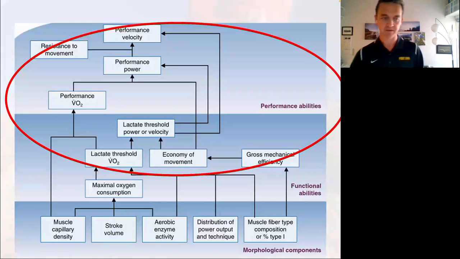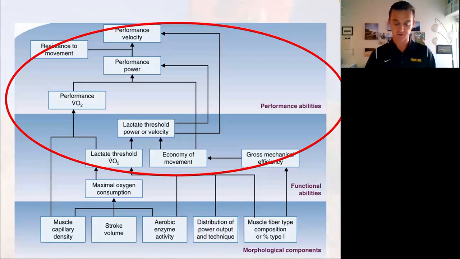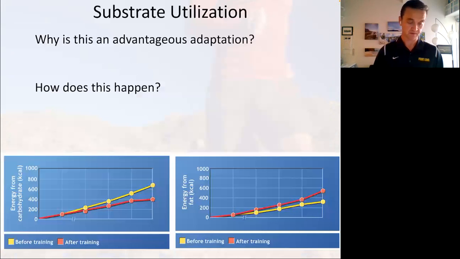We're going to wrap up the aerobic adaptations to endurance training notes here. We finished up talking about VO2 max and AVO2 difference changes. Now we're going to move up to the top part of this graph, which looks more at lactate threshold changes and performance VO2 changes. So let's talk about that a little bit. Let's look at performance VO2 and substrate utilization, okay?